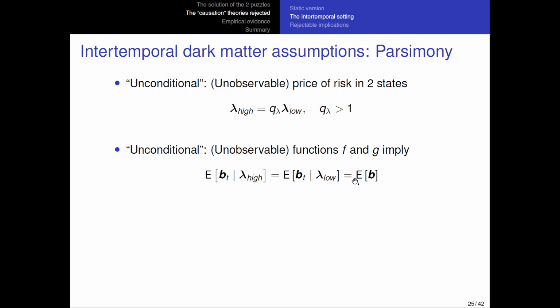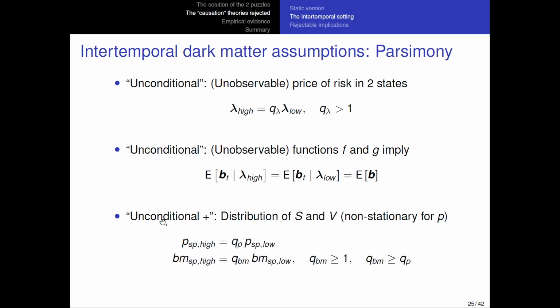Right. So in high price of risk and low price of risk states, the expectation is always the same. It can vary, it just has the same expectation. The second thing is a parsimonious assumption, which would be that the price spread in high price of risk states would be just the same as the price spread in low price of risk states. Price is a bit problematic because it's non-stationary, so it's probably easier to think in terms of book to market. So the book to market spread in high price of risk states would be just the same as the book to market spread in low price of risk states. That would be the most parsimonious model that we could think of.